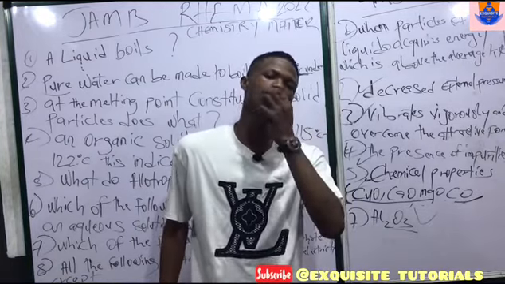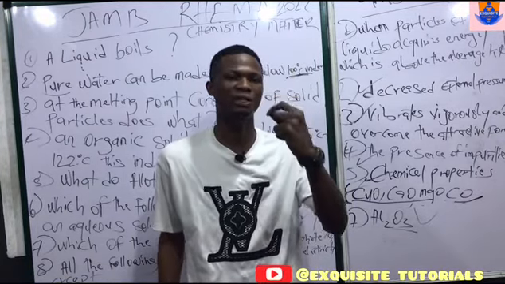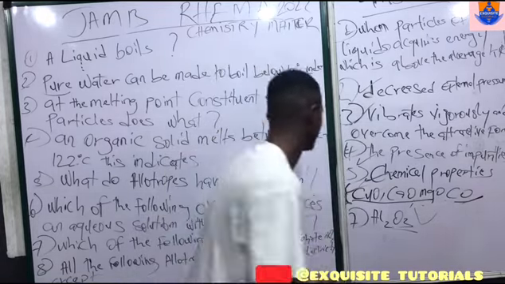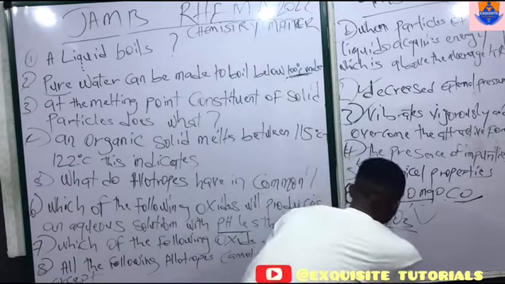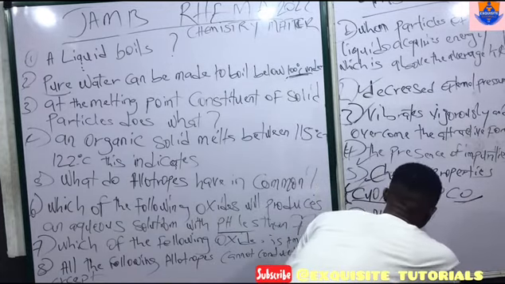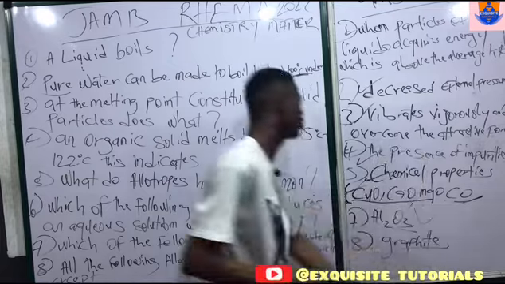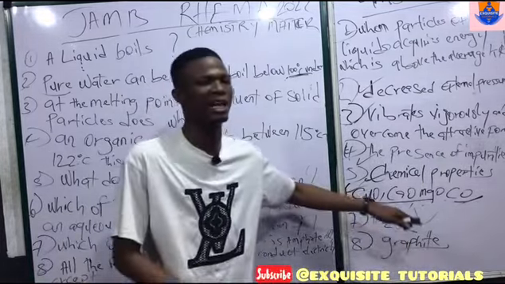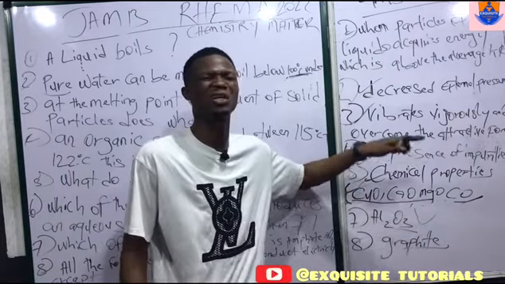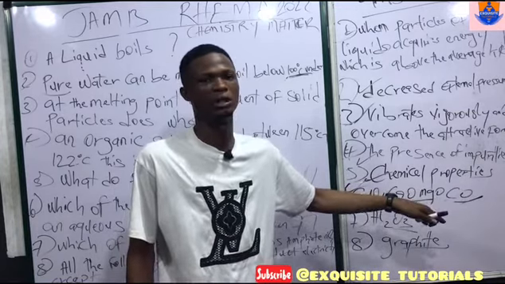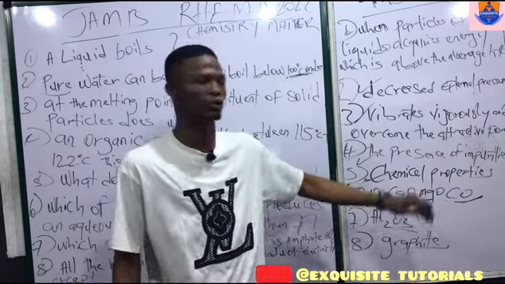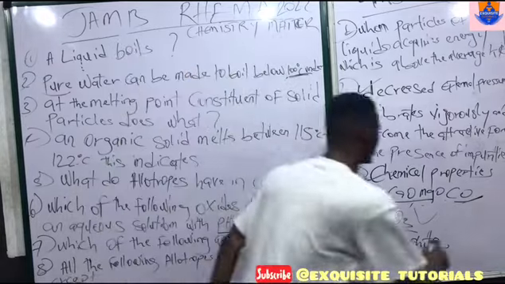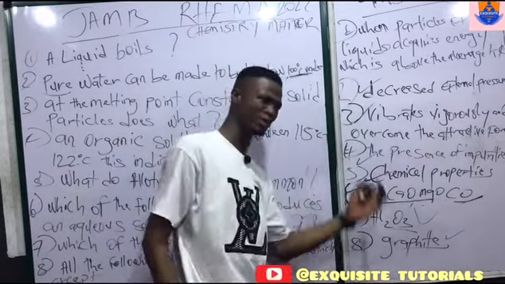among the two allotropes of carbon, graphite and diamond, the only one that conducts electricity is graphite. So most times when they're asking you this question, they are asking you to differentiate between graphite and diamond. Because graphite has free mobile electrons, so it conducts electricity. So once you see your options and you see graphite, just click on graphite and move on.